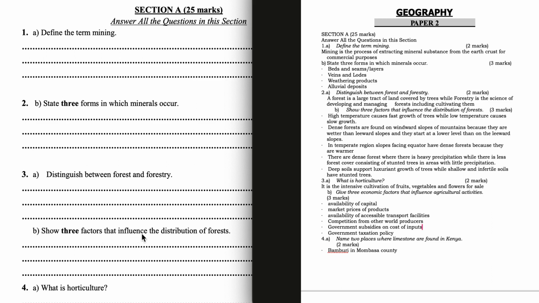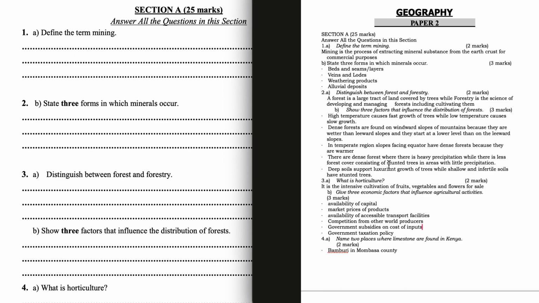Show 3 factors that influence the distribution of forests. High temperature causes fast growth of trees, while low temperature causes low growth. Dense forests are found on the windward slopes of mountains because they are wetter than the leeward slopes, and they start at a lower level than on the leeward slopes. In temperate regions, slopes facing the equator have dense forests because they are warmer.